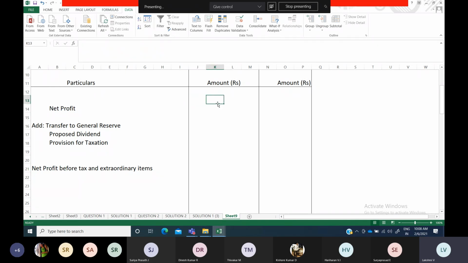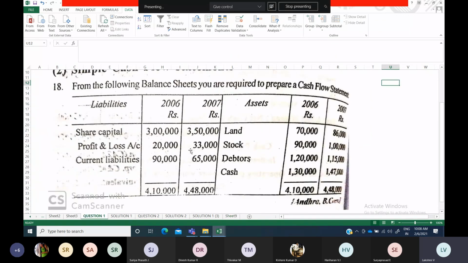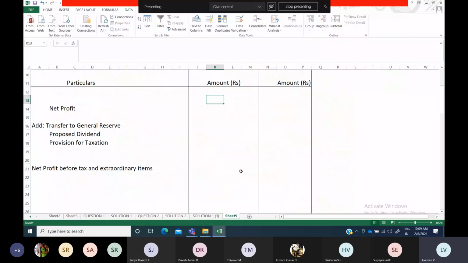Net profit you have to find out: balance sheetல profit and loss account difference எடுத்துட்டு அந்த amount எடுத்துப்போம். With that, any item, transfer to general reserve இல்ல provision for taxation அந்த மாதிரி ஏதாவது நம்மளுக்கு இருந்ததுன்னா, all those things will be added and you will find out the net profit before tax and extraordinary item. Okay, so like this you can mention.